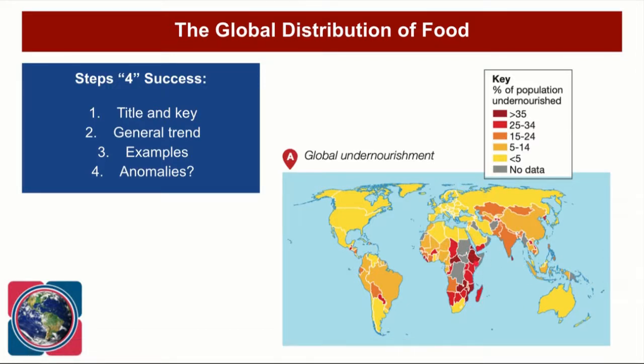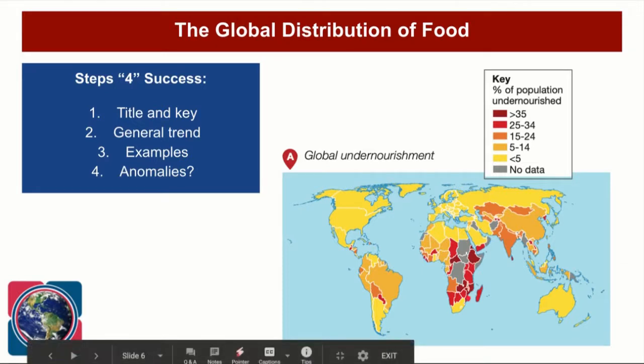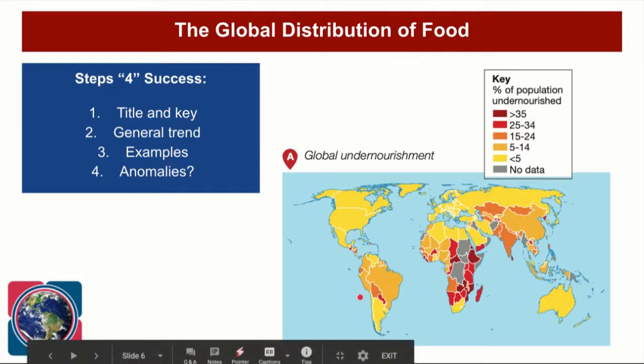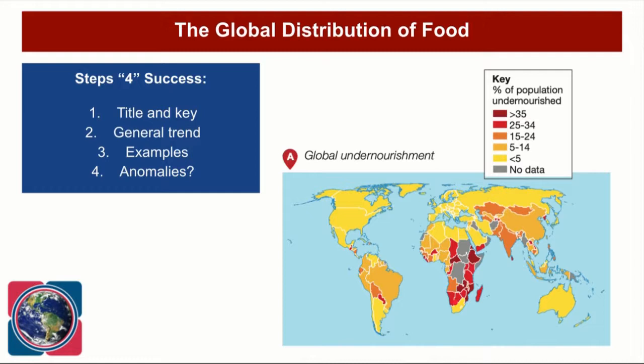So you've got lots of countries which are suffering from chronic undernourishment, okay? And we can see that by looking at the map quite clearly. There are some other places. So you've got Yemen over here in the Middle East. You've also got some countries in South America as well that suffer from undernourishment. But we've got the highest percentage of people that are undernourished in this particular area of the world around Africa.